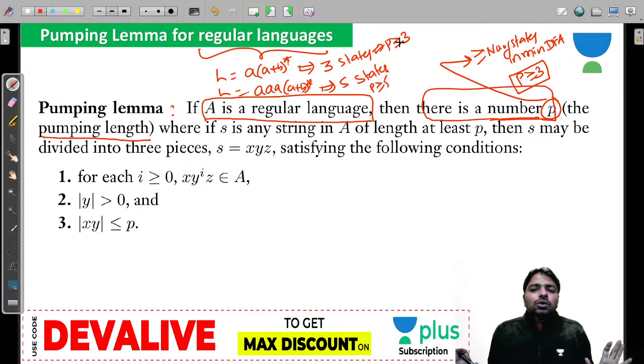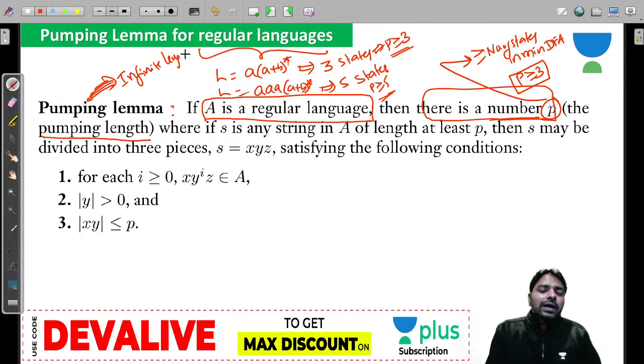You can delete options 1 and 2, but 3, 4, 5 you can choose, because for the first problem P is greater than or equal to 3. For the second problem, 1, 2, 3, 4 are impossible, but P has to start from 5. If you choose the pumping constant, that is a guarantee of the pumping. This is given for infinite languages. Remember, for finite languages we don't apply it.